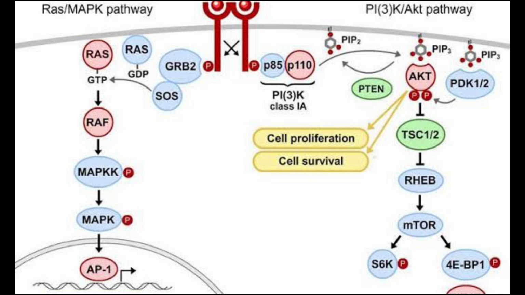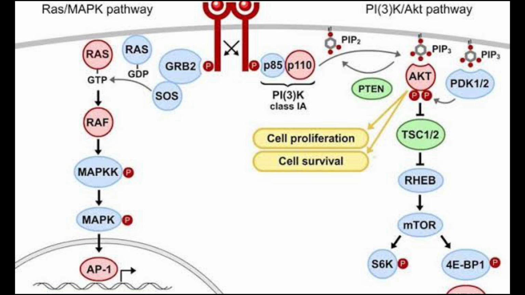For the negative regulation, PTEN, that is phosphatase and tensin homologue, dephosphorylates PIP3 back to PIP2, acting as a tumor suppressor by inhibiting AKT activation. This PTEN mutation results in excessive AKT activation, leading to uncontrolled cell growth and survival. It is seen in various cancers. Then PI3K and AKT hyperactivation contributes to resistance to apoptosis and cancer progression.